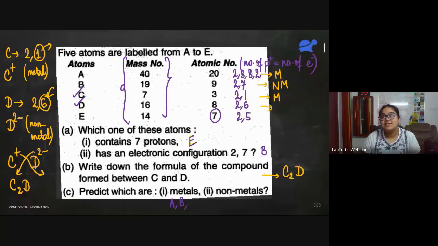Then 2, 6. It is gaining 2 electrons. Non-metal. 2, 5. If it wants to become like noble gas, it has to gain 3 electrons or lose 5 electrons. So gaining 3 electrons is easier for E. That is why even E is a non-metal. So I hope you have understood this question.